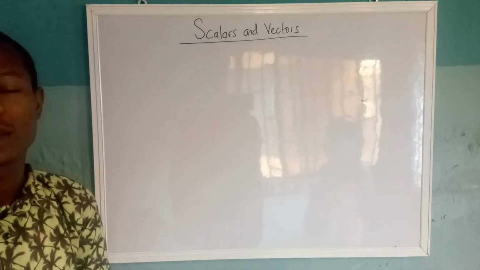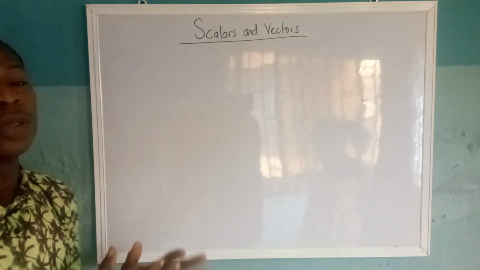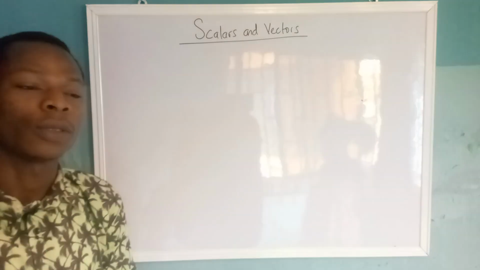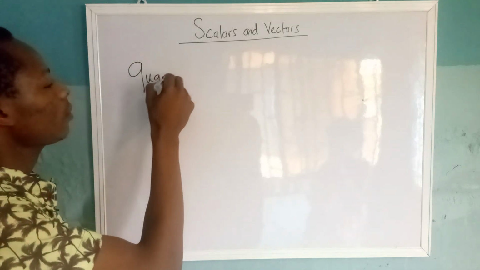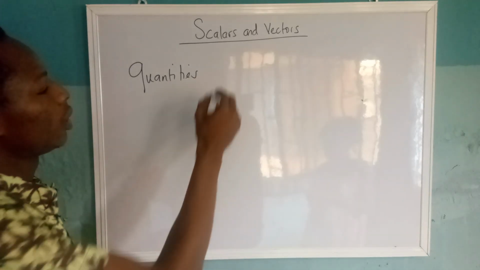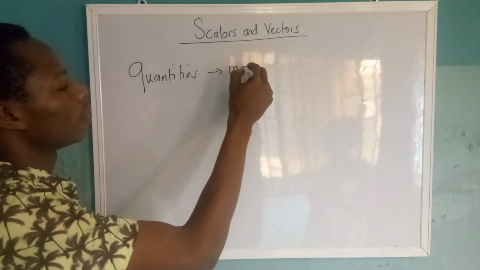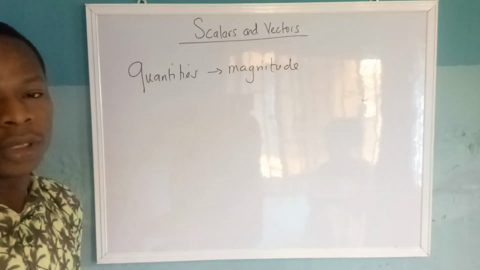So scalars, what are scalars? Scalar quantities are quantities that have magnitude but they don't have direction. Okay, they are quantities that have magnitude, but they don't have direction.